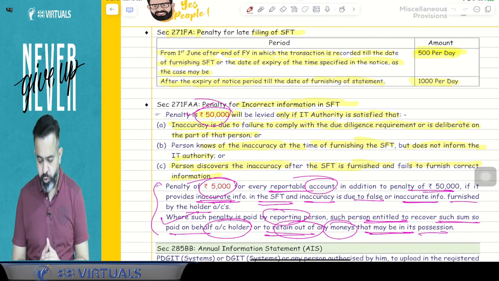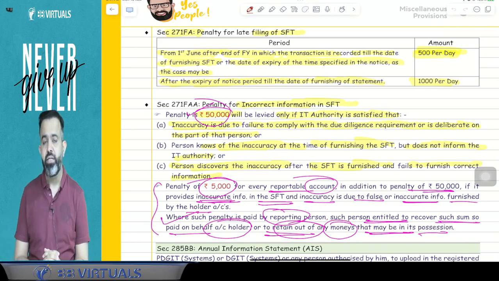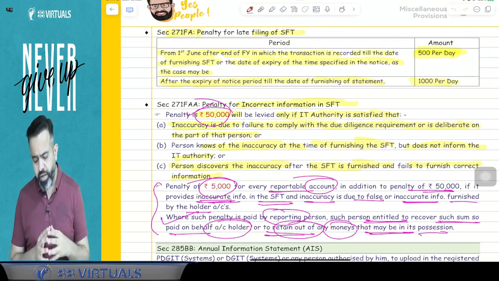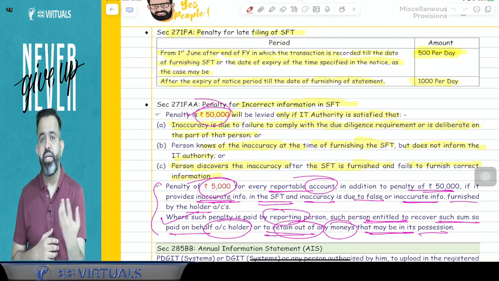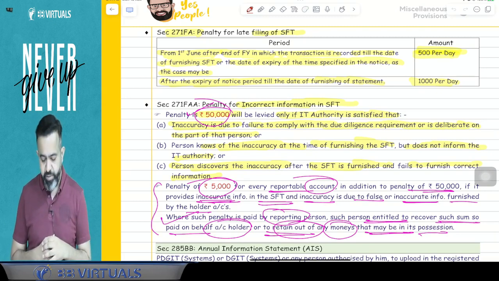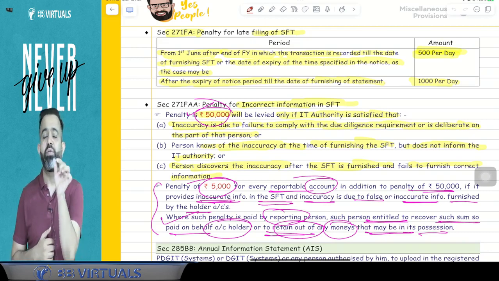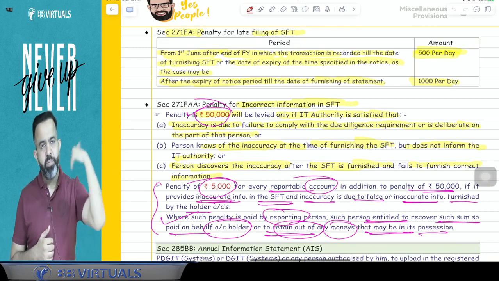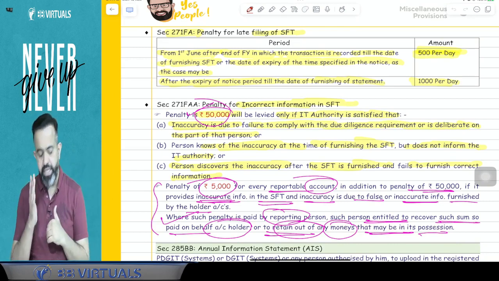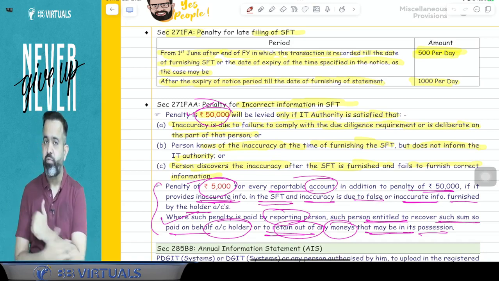After that, incorrect information in the SFT. Suppose intentionally if any person is submitting incorrect information, then there will be a 50,000 penalty on the bank. As well as, suppose for every reportable account they have submitted wrong information, then there will be 5,000 for every reportable account. But suppose, for example, you have given the wrong PAN number to the bank, then the bank will give the wrong PAN number only. So here the bank will pay the 5,000 rupees penalty, but the bank can collect this 5,000 penalty from you, means they can collect from the account holder.